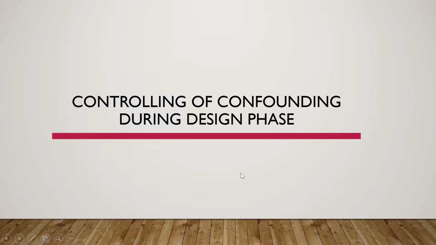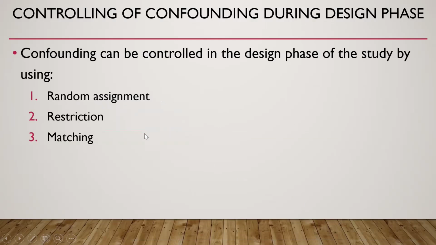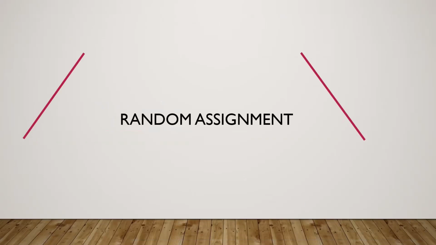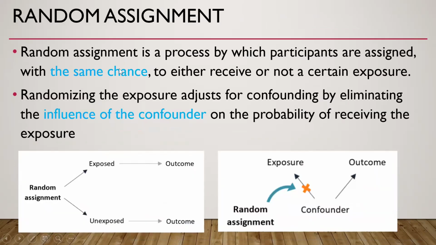Then controlling for confounding during the design phase. There are three options which we can use during the design phase for control of confounding. So the first one is random assignment. Random assignment is a process by which participants are assigned with the same chance to either receive or not a certain exposure. So this is the random assignment.